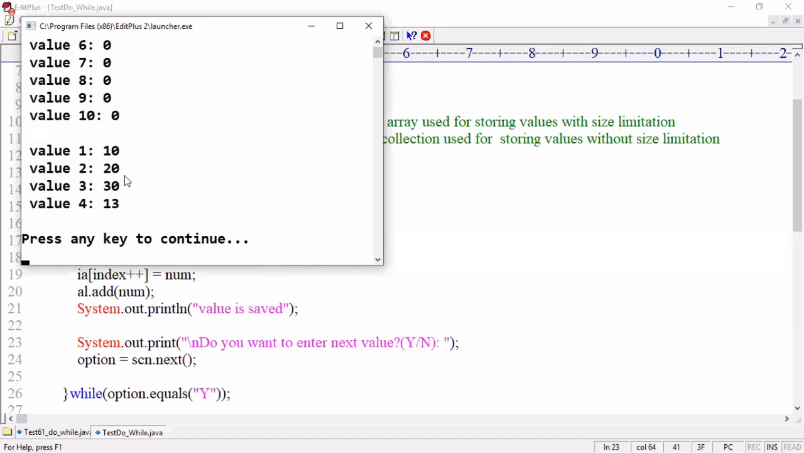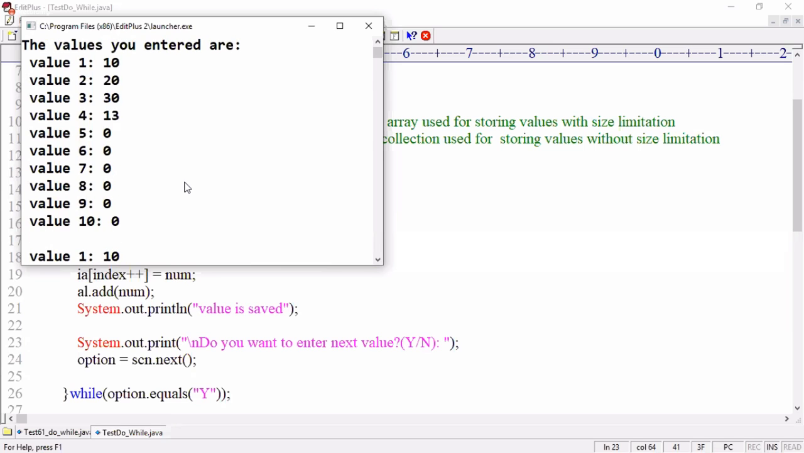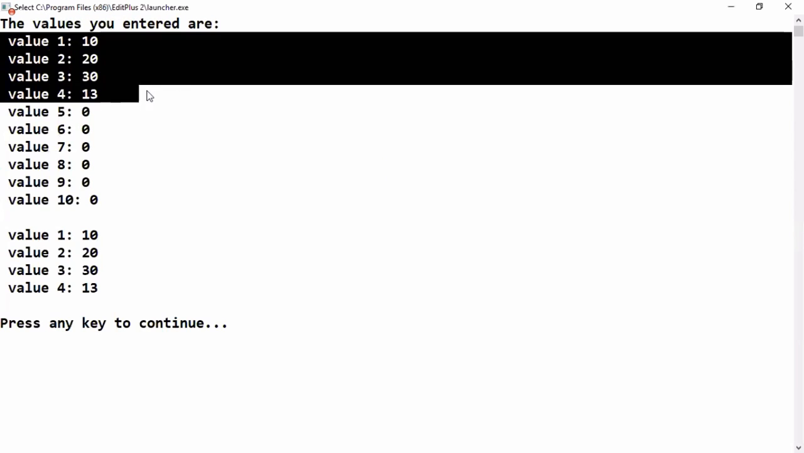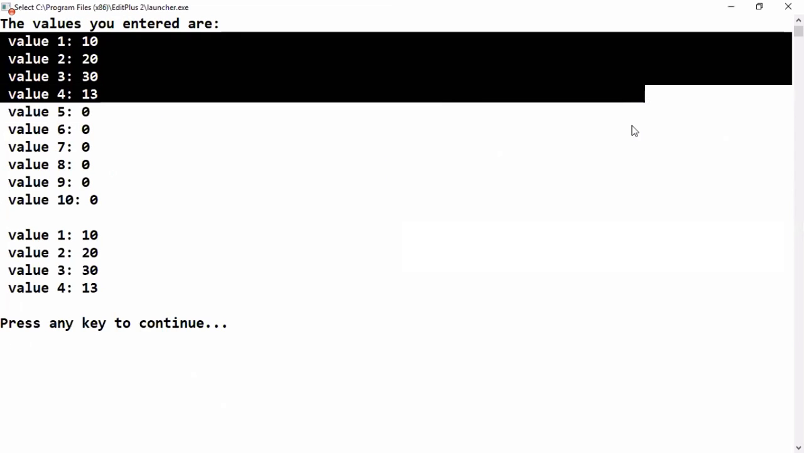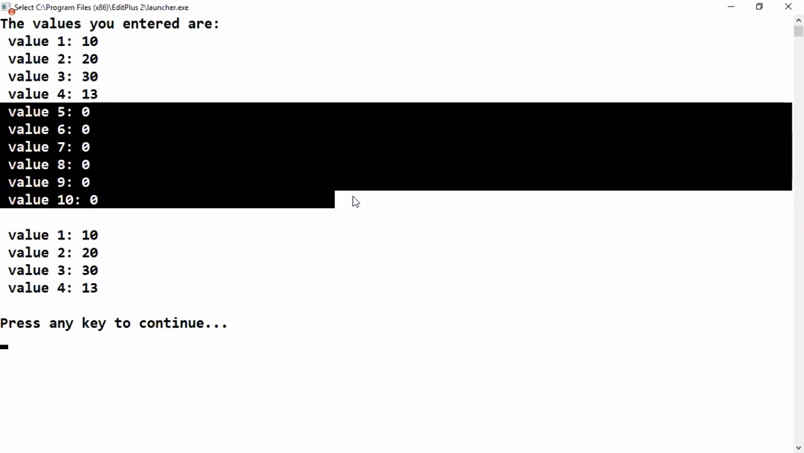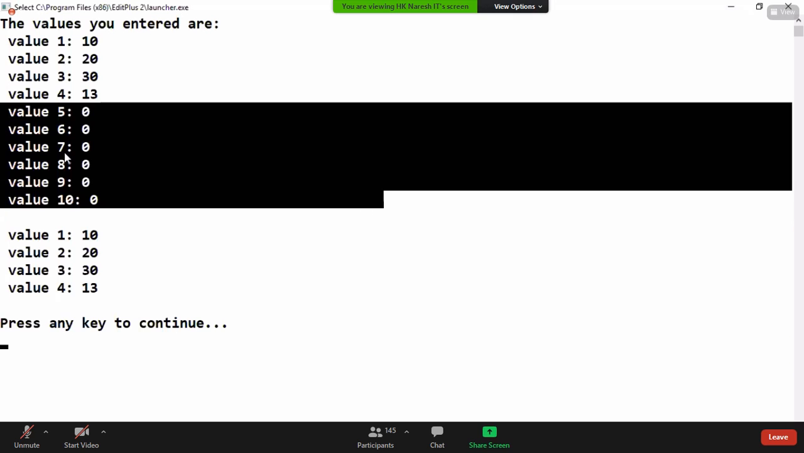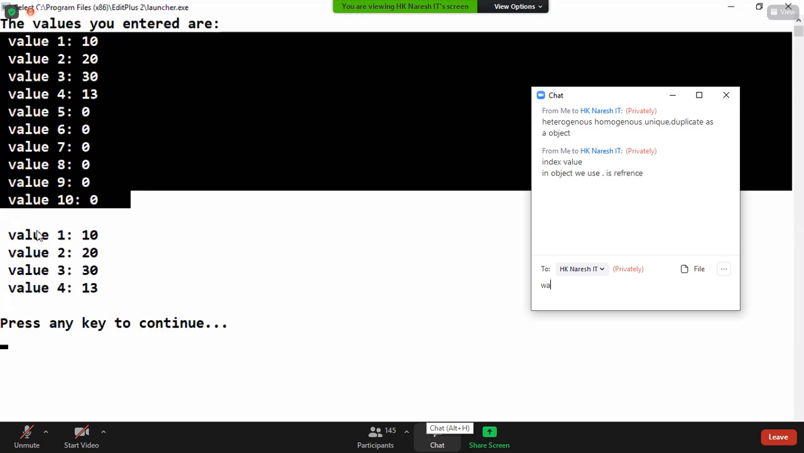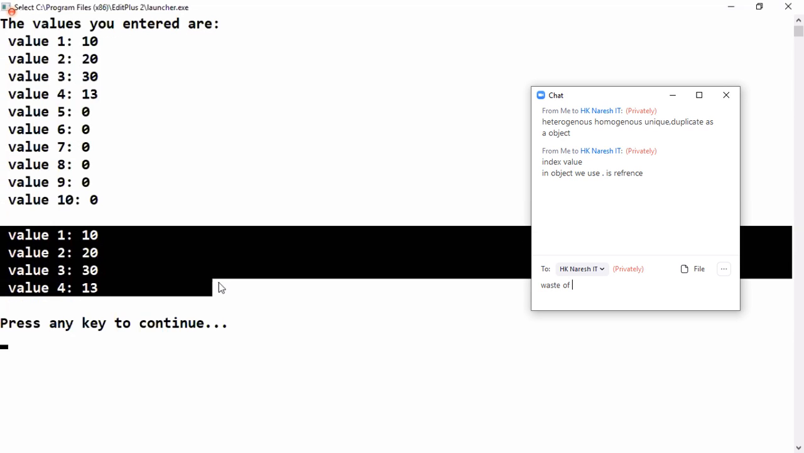Then look at that. Values are coming now. Hey, observe. How many values have I entered? 4 values. But how many values are displayed? If you use an array, it displays all 10 locations. But the array list automatically displays only as many as I entered.